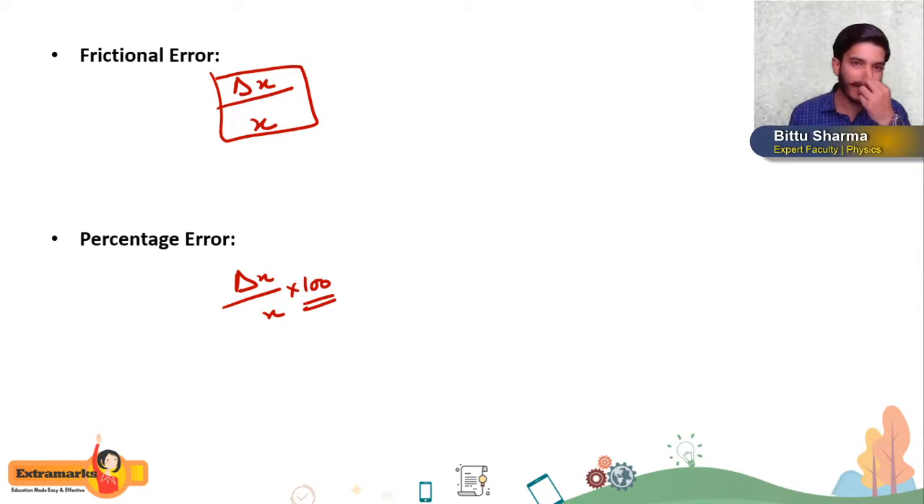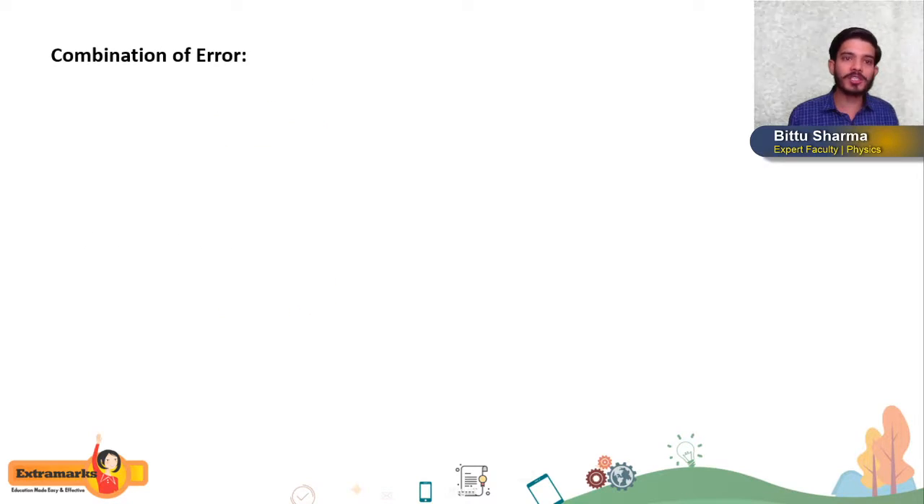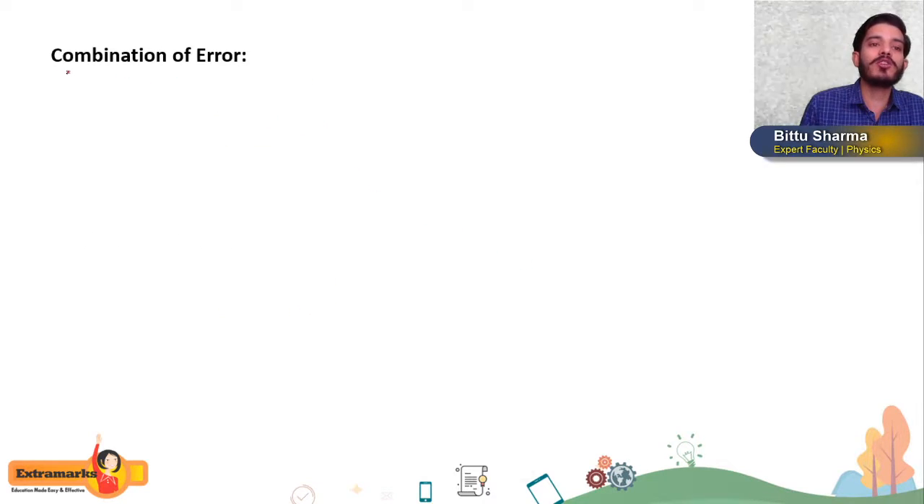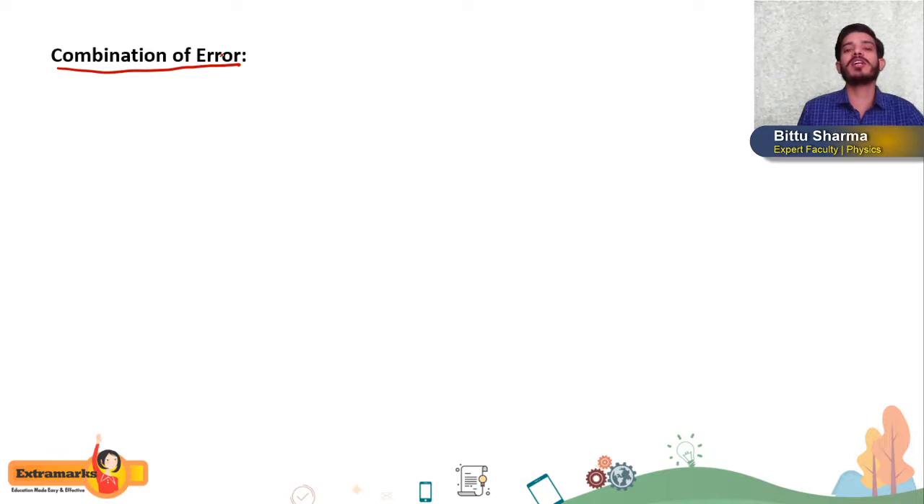Like this we can calculate errors. I will directly jump to the questions. So first I will tell you about combination of errors, and then we will get to know what an error is and what type of questions we are getting on errors. Okay, now combination of errors means first of all we have to understand